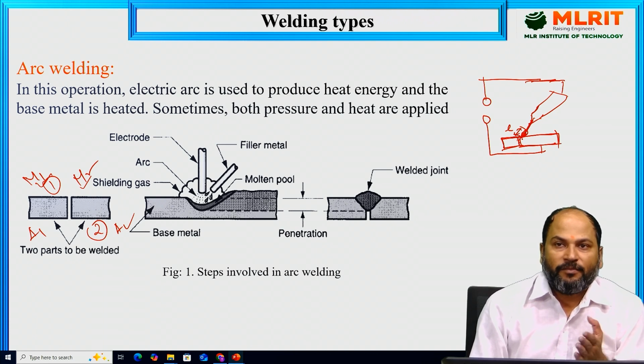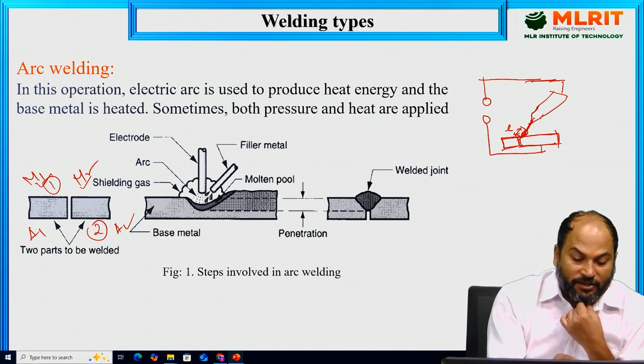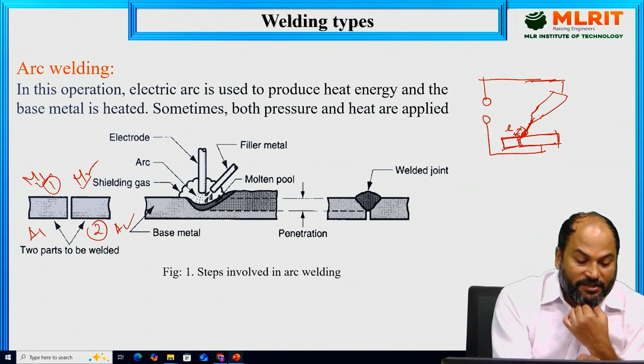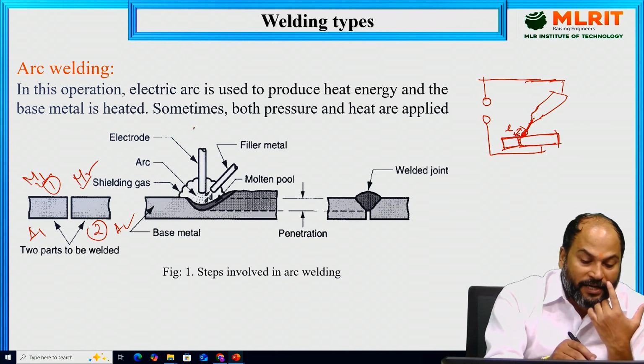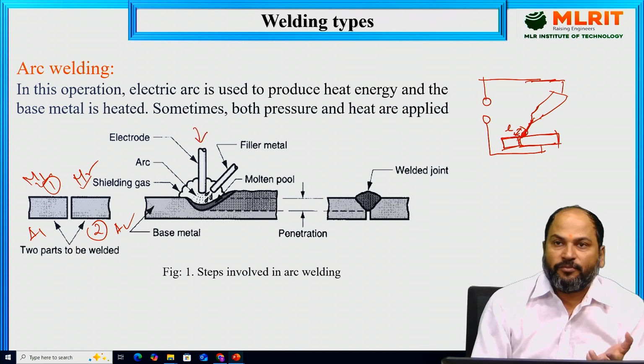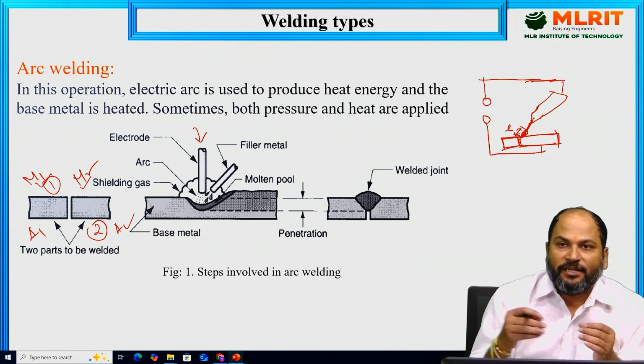So it will not be good for the strength, and it will not be good for the specimen or the part that we are going to weld. So what we generally do is, once the arc is generated, we use shielding gases, or whatever electrode we are using as a filler. Suppose we are using this electrode as a filler, so this electrode will be coated with different kinds of materials, generally known as flux.